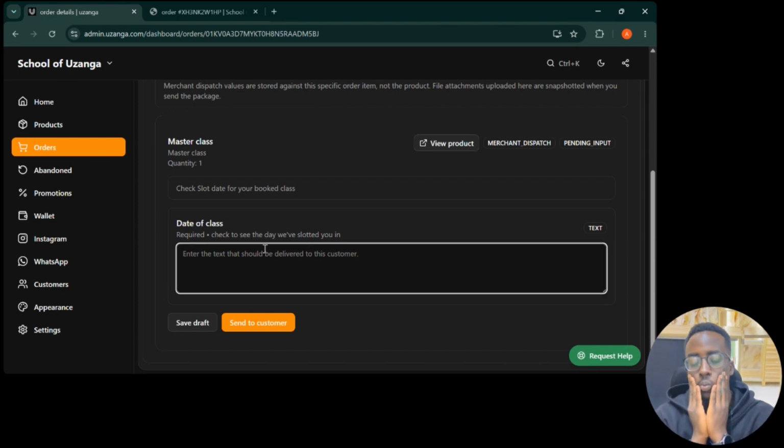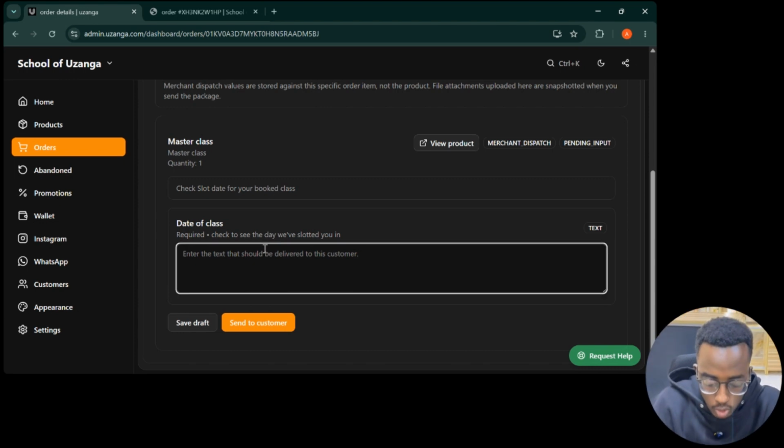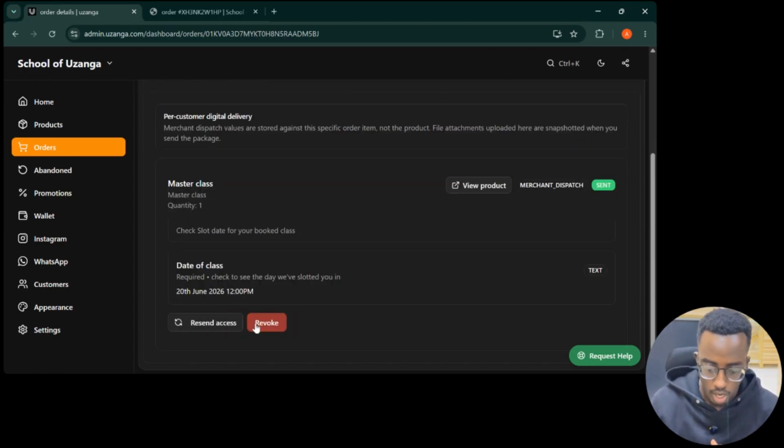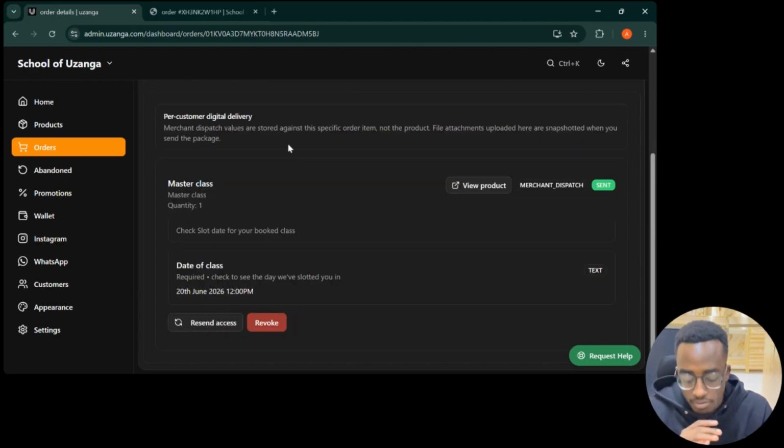So according to my calendar, the next available slot is on let's say 20th June 2026. At what time? At 12 p.m. Okay, send to customer. And now what happens is the customer receives an email.